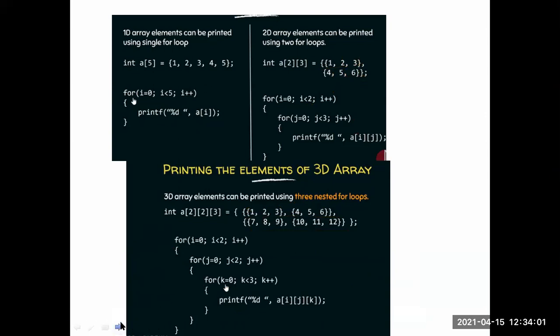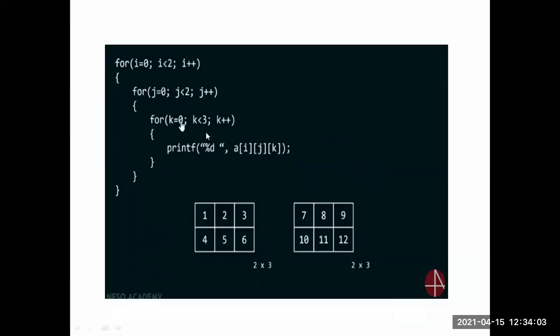So next, see the program here. In this way, we have to print the three-dimensional array. See here, I equal to 0 means this is A of 0, and I equal to 1 means this is A of 1. For I equal to 0, first array, in this J value is 0 and K value is 0. Then we will print the elements 1, 2, 3.